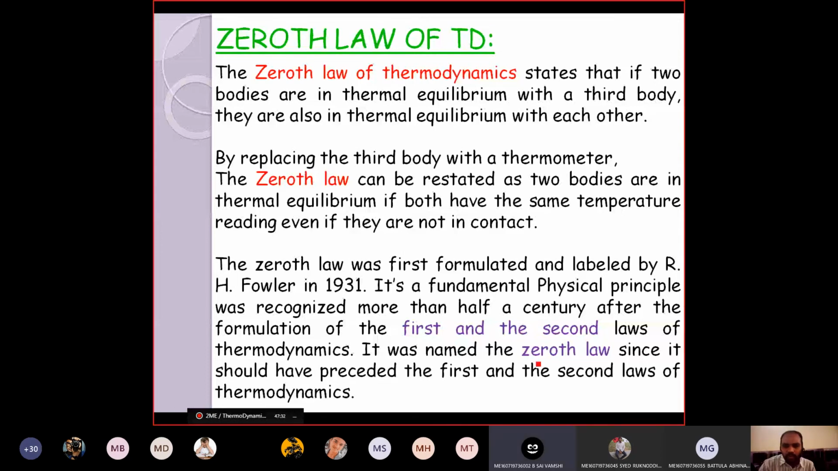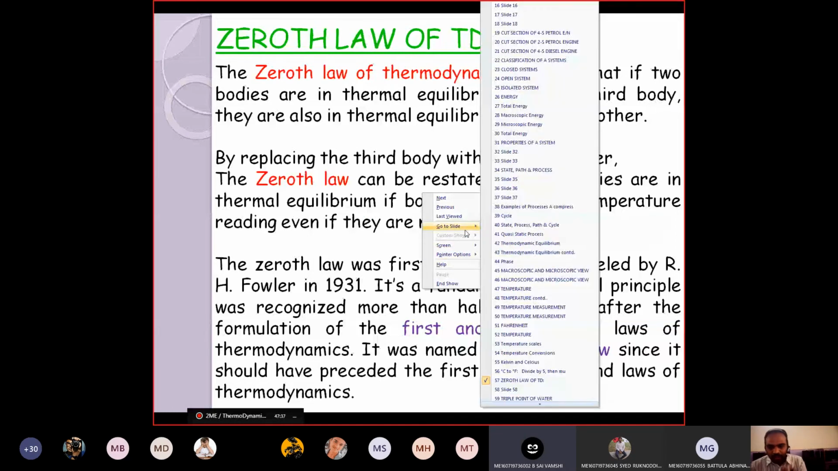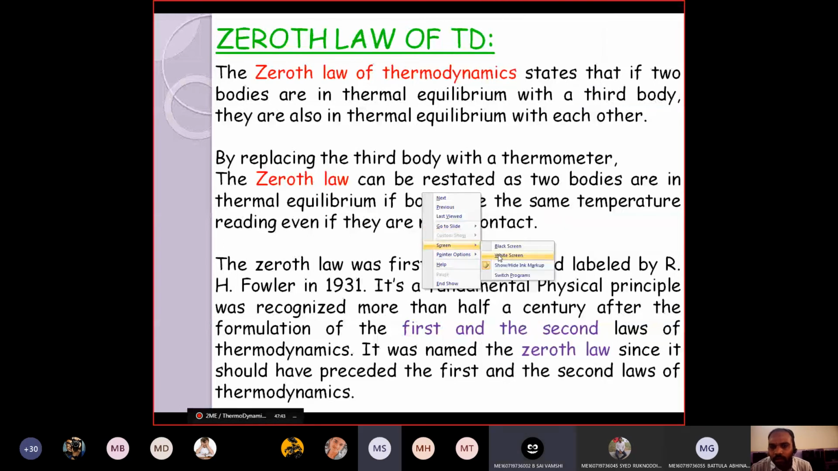Can anyone say what is thermal equilibrium? Temperature remains the same throughout the system. Let us say between the two systems, you tell me. Transfer of temperature will take place until the temperature of both bodies is similar. Instead of body, you can call it a system also, right? If two bodies are at the same temperature, then we can say that those two bodies are in thermal equilibrium.